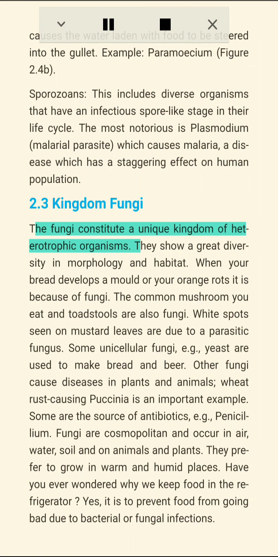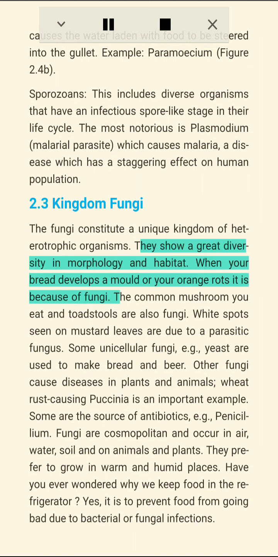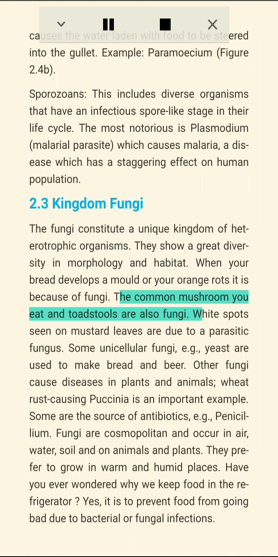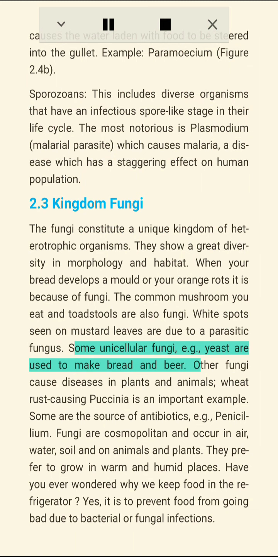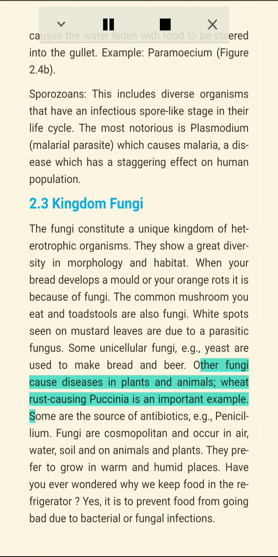2.3 Kingdom Fungi. The fungi constitute a unique kingdom of heterotrophic organisms. They show a great diversity in morphology and habitat. When your bread develops a mold or your orange rots, it is because of fungi. The common mushroom you eat and toadstools are also fungi. White spots seen on mustard leaves are due to a parasitic fungus. Some unicellular fungi, e.g., yeast, are used to make bread and beer.